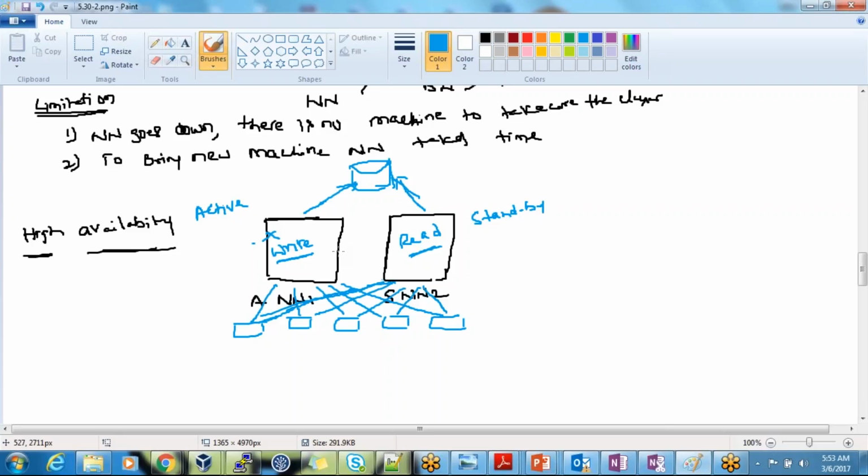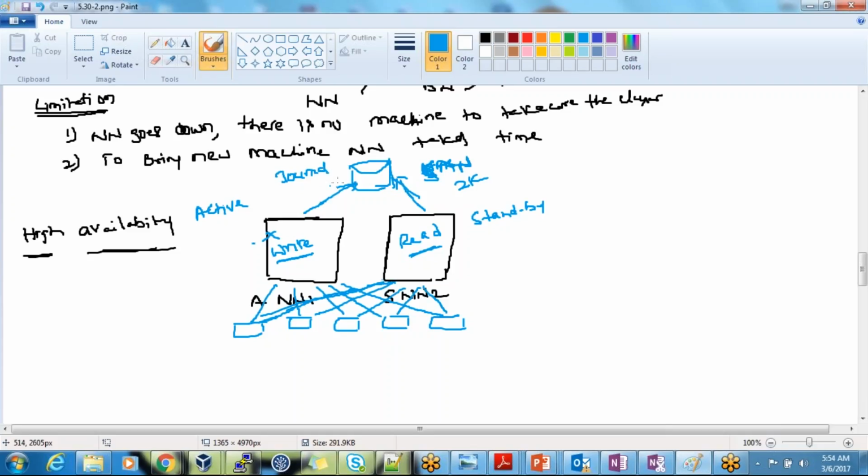He will take care of all the roles and responsibilities, because he also knows each and every operation that happens, and he knows the latest up-to-date FS image and all. How? They will have a central location, called a shared location. It can be your normal storage area network, a SAN. You can have a SAN here, or you can have some other services like ZooKeeper or journal nodes.